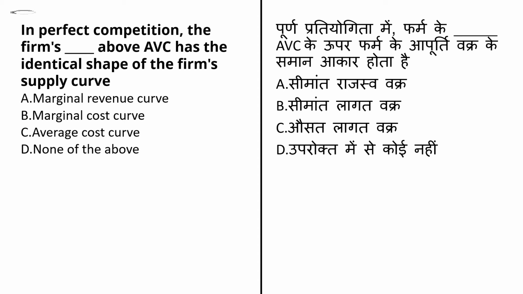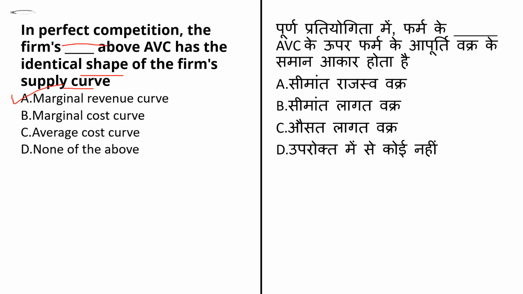The next question here is: in a perfect competition, the firm's what above AVC has the identical shape of the firm supply curve? The options given are marginal revenue curve. Marginal revenue curve is a horizontal line at the market price, implying perfectly elastic demand, and equal to the demand curve.